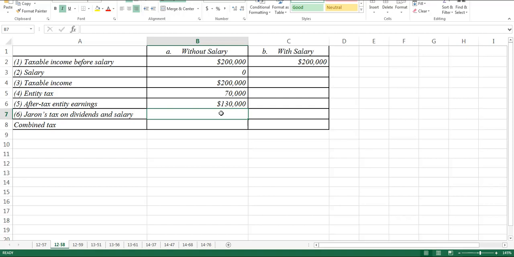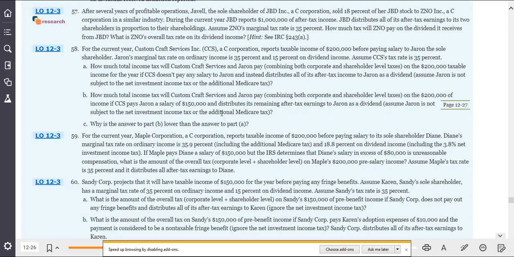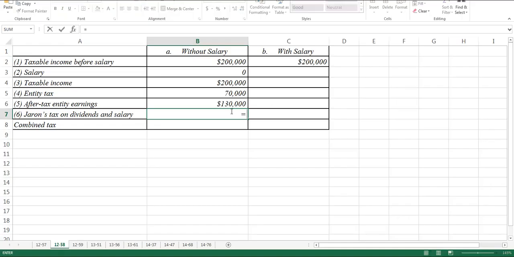So with that, we then have the $130,000. We are going to take that number and multiply it by the dividend tax rate, which is right here at 15%. So that's what we will use. So I'm going to take this number here times 15%, giving me $19,500. So the combined tax, I'm going to need to combine these two here. So equals this here plus this, gives me $89,500. All right, so that's A.